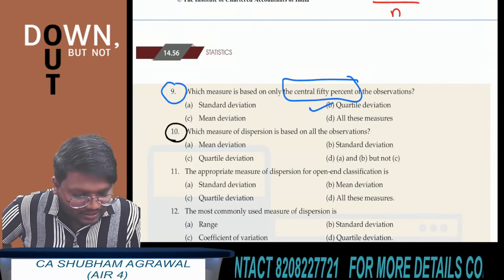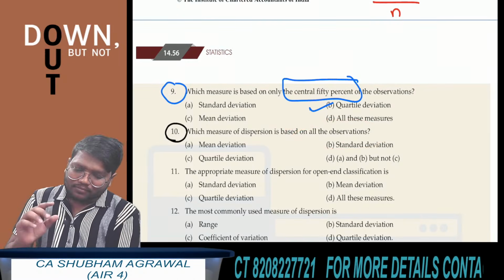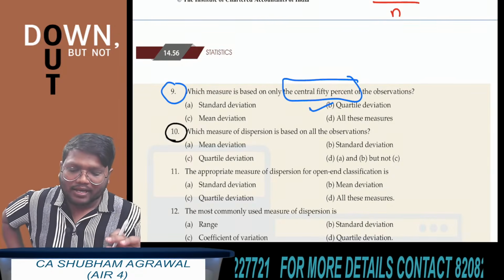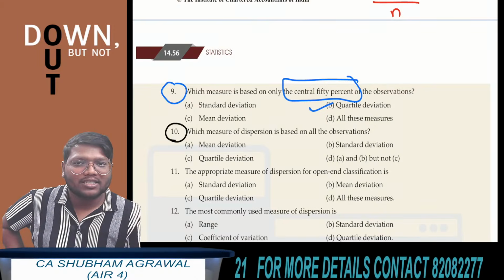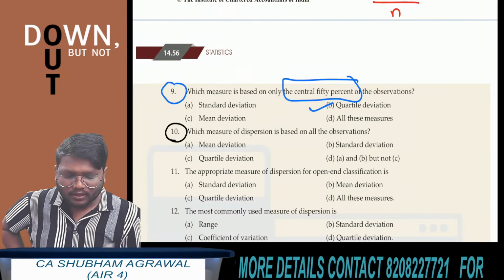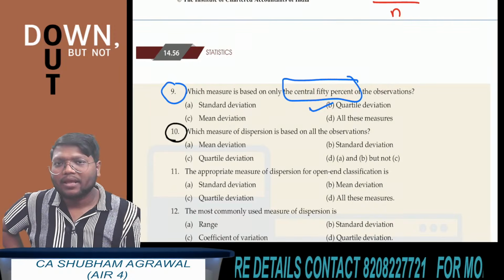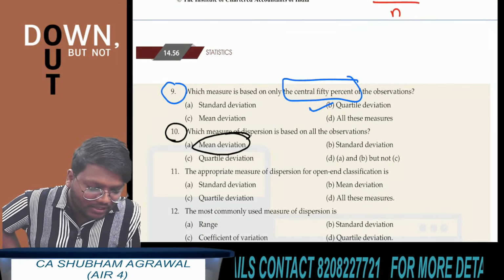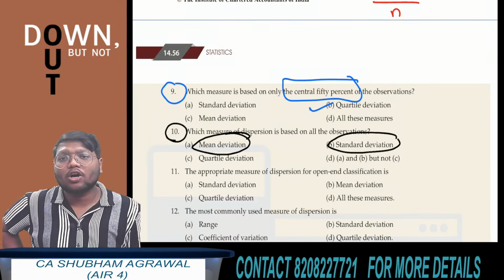Question number 10. Which measure of dispersion is based on all the observations? See, if we are finding the range, then in order to find range, we just require the largest value and the smallest value, because range is largest value minus smallest value. But if we are finding mean deviation or standard deviation, this is based on all the observations.